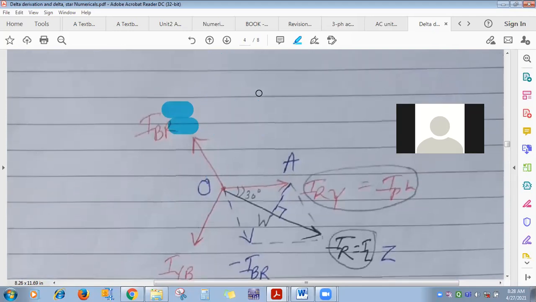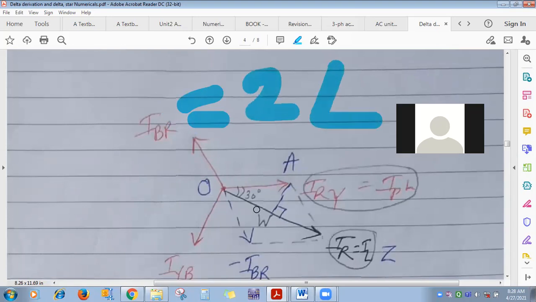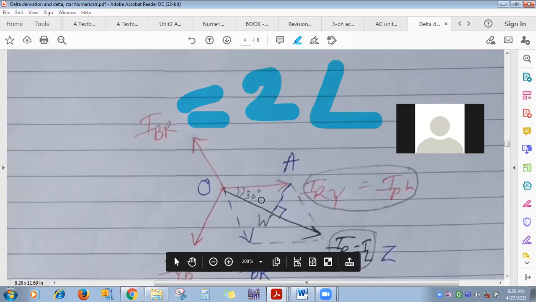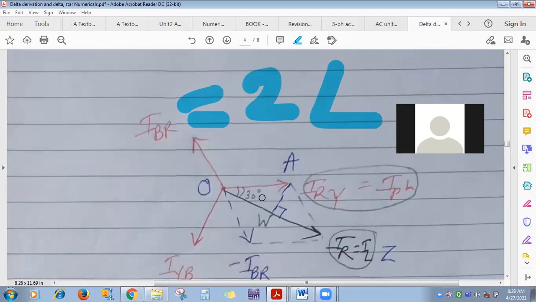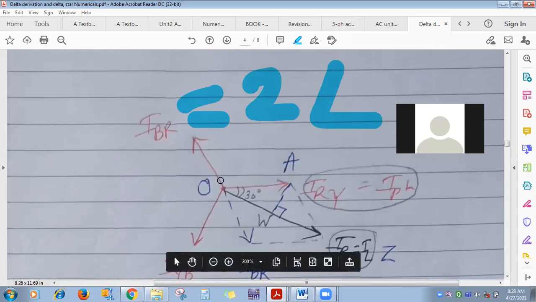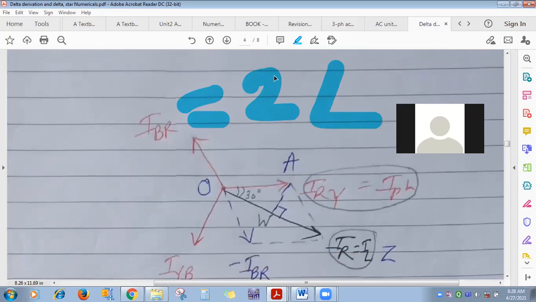So can you tell me at what angle you will write it, with reference to this? Yes, 2 at an angle of what? All of you know the phase difference between IRY, IYB and IBR is 120 degree. So suppose I wanted to write IBR in polar form. Magnitude is 2. So at what angle will you write it with reference to this x-axis?